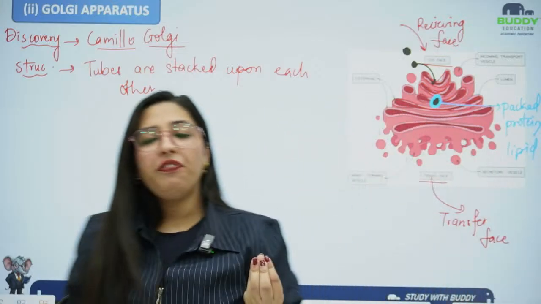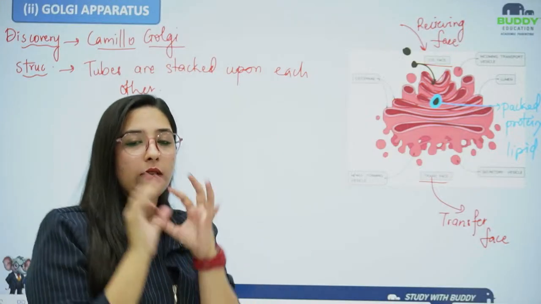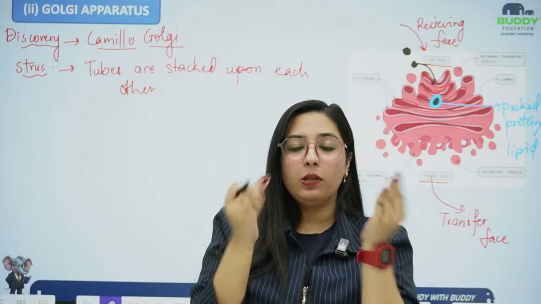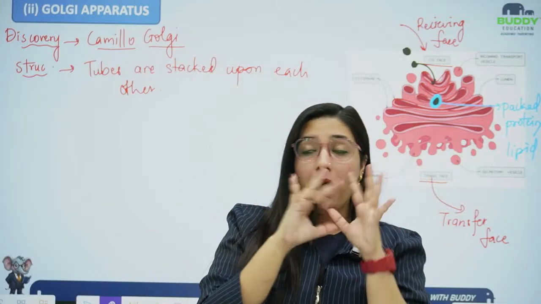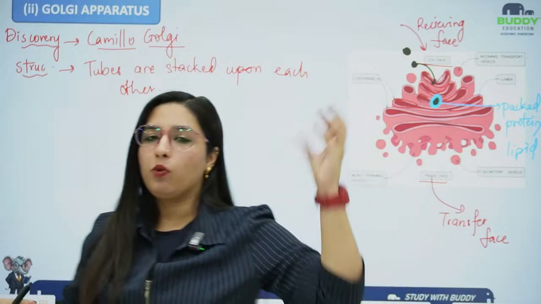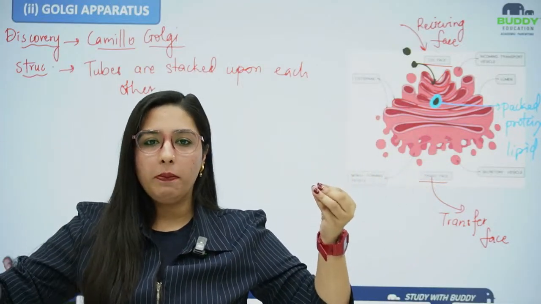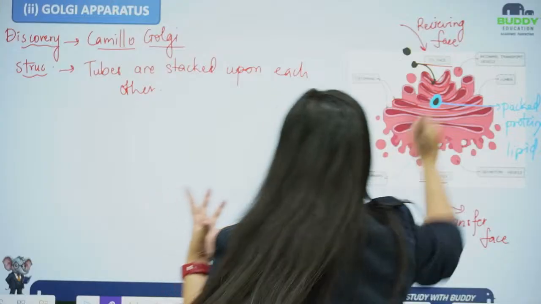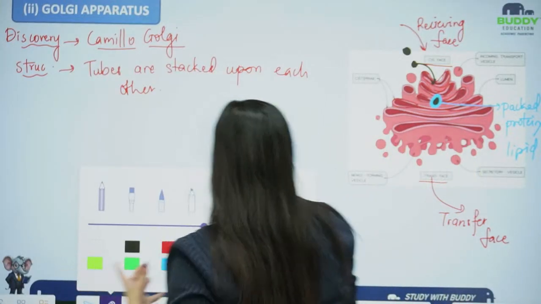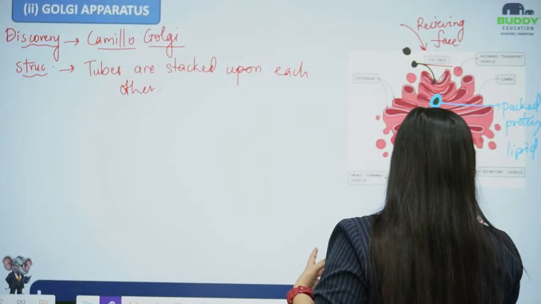So if the protein entered from the cis phase, it will have the packaging. The protein will get packed into the glycogen box, like a gift wrapper, or the package will be of glycogen. After the packaging, that protein will be turning into glycoprotein and the lipid will be turning into glycolipid. So the packaging will be done, and this packed thing will be transferred from the transfer phase.